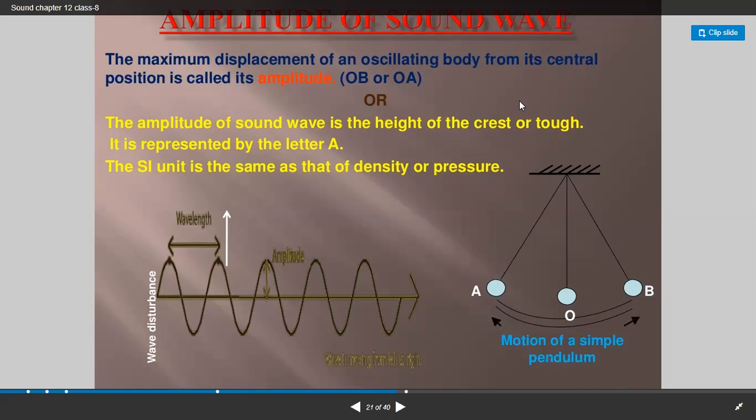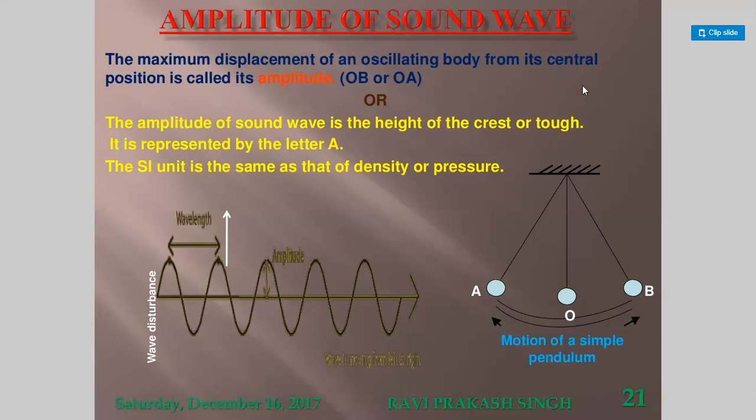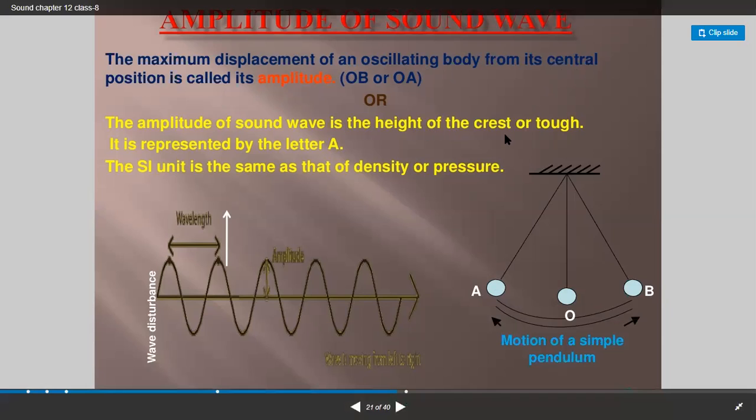The amplitude of sound wave is the height of the crest or trough. It is represented by the letter A. The SI unit is the same as that of the density. So what is meant by amplitude of sound? It is the height of the crest or trough.